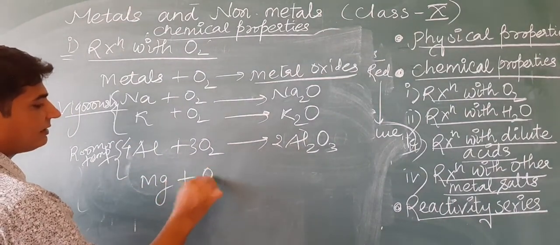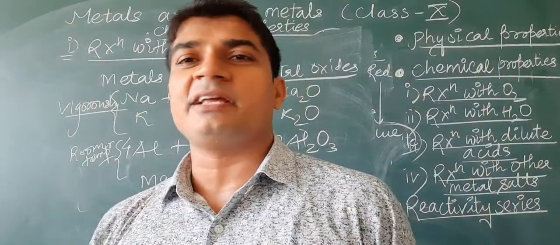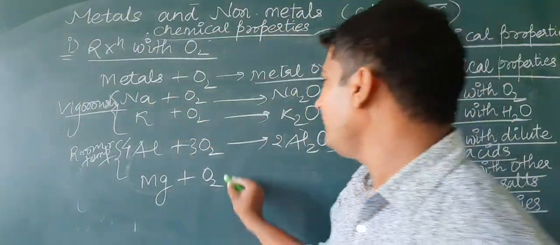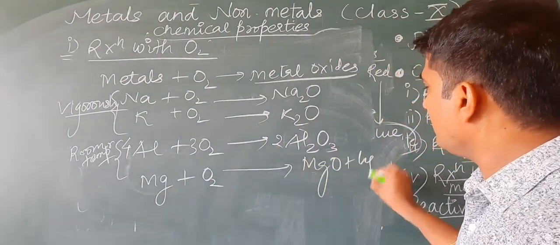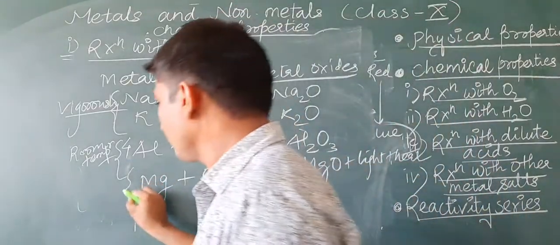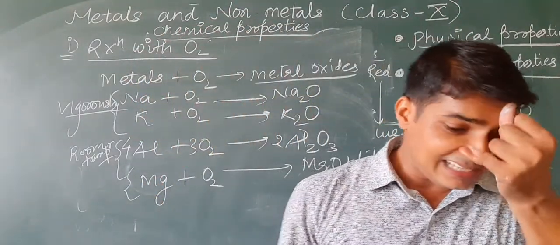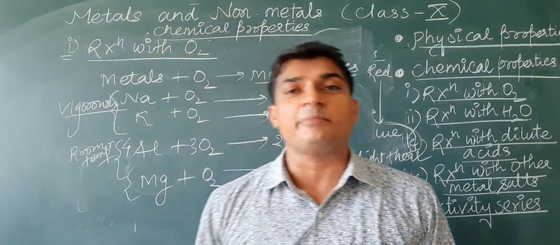Then magnesium. Magnesium also reacts with oxygen, but whenever it reacts, it is a highly exothermic reaction. It produces heat and light to give magnesium oxide. We can say a large amount of light and heat is released. Some metals are not reacting even at higher temperatures.